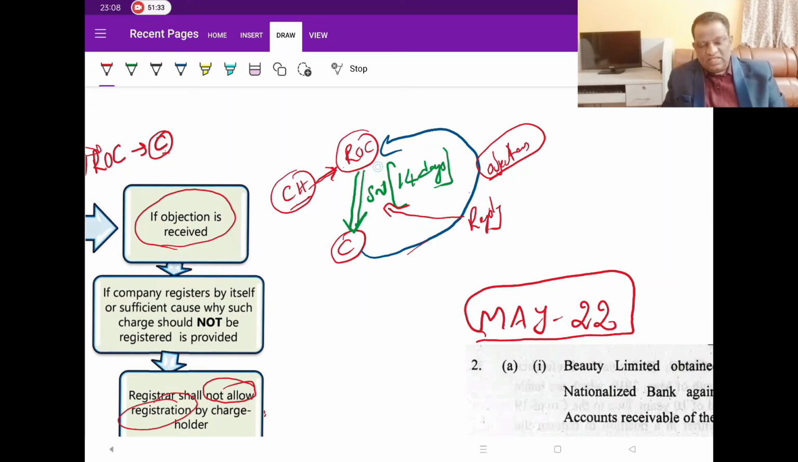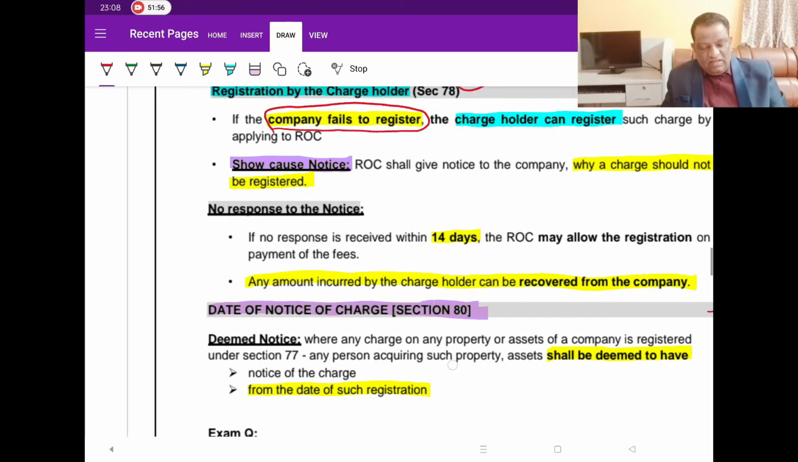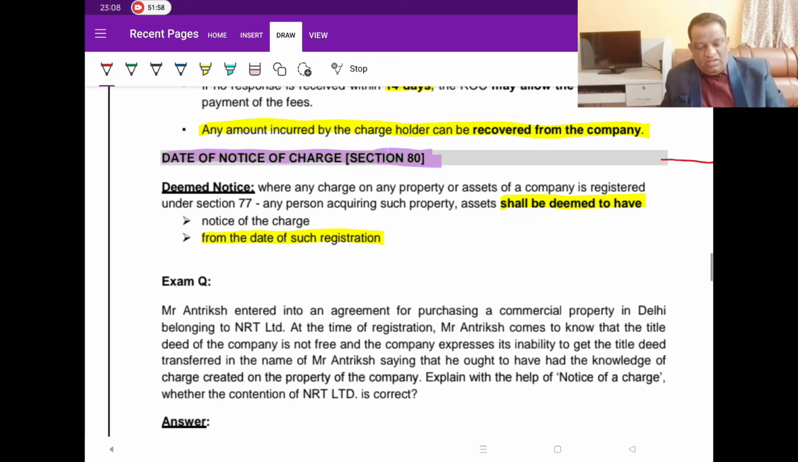Just that you need to present the question in a proper format, and for which you will get 4 marks. It's a simple topic. Now, let's move on with this. All these concepts are covered. Now, then the date of notice. This is again a very, very small one-liner, but he is asking about Section 80.